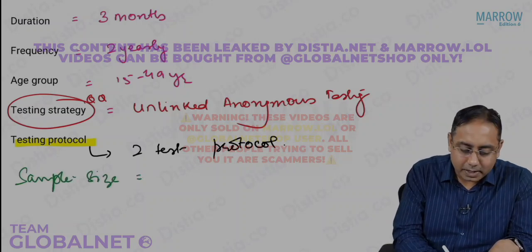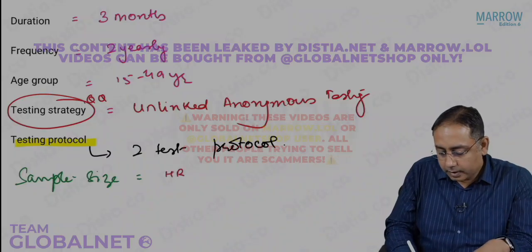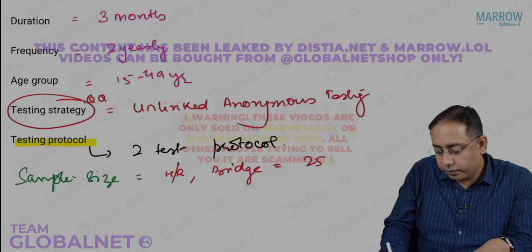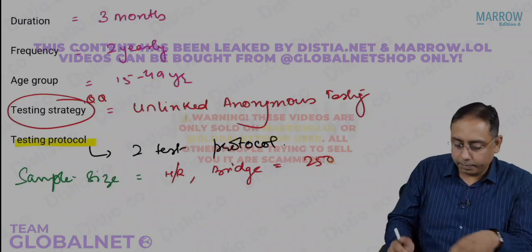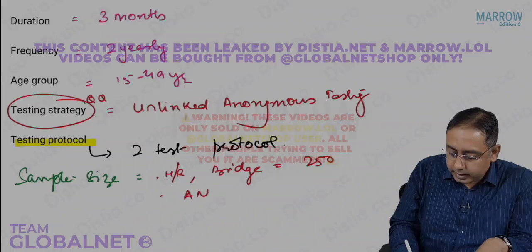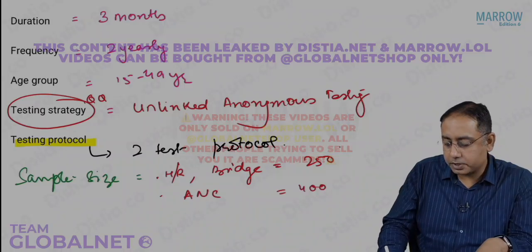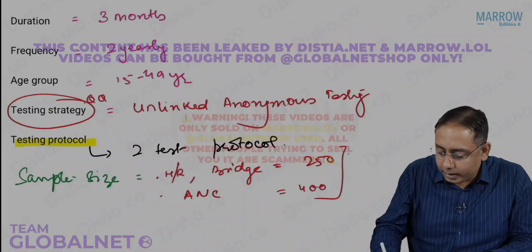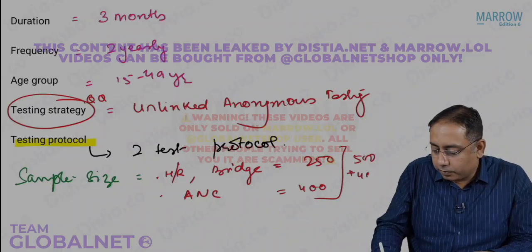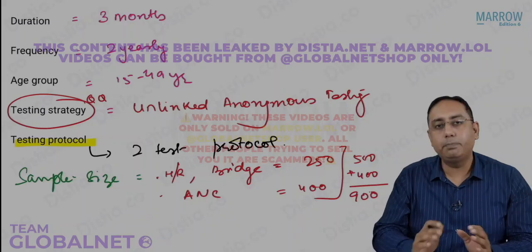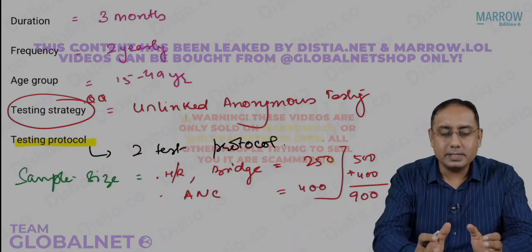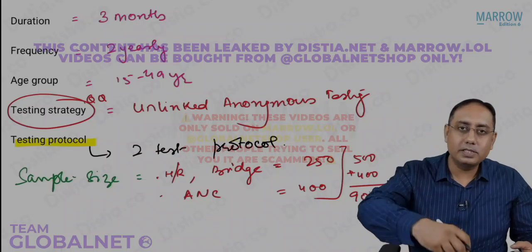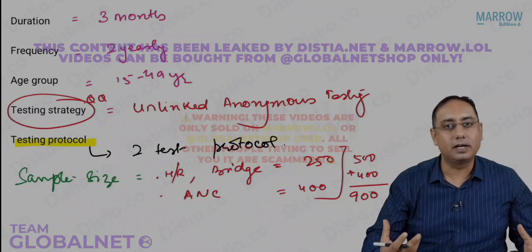Please note that the sample size for the high risk groups and the bridge groups is taken as 250 population in that particular group, and then for the ANC it is taken as 400 population. So 250 for each. So 250 will make 500 plus 400. 900 people are taken in one sample site, and there are many sampling clusters like these, and then whatever is the prevalence, that is taken as the national understanding.